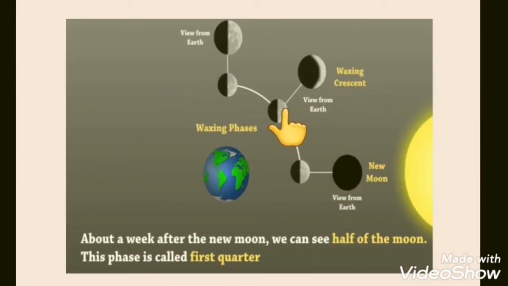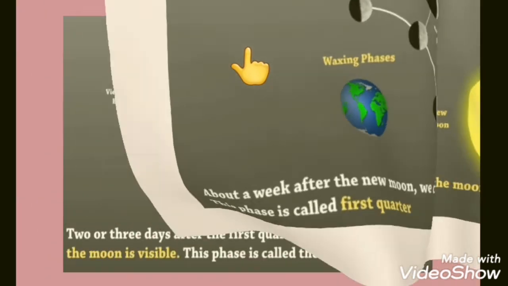Now as the moon starts moving further, more part, half of the part is visible to us. So this part we call a half moon.